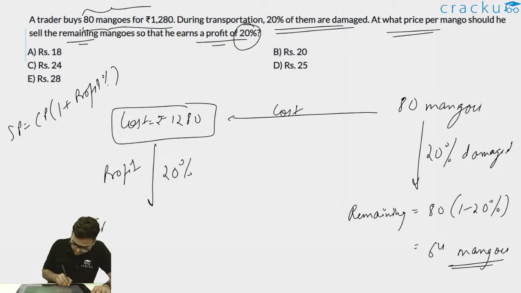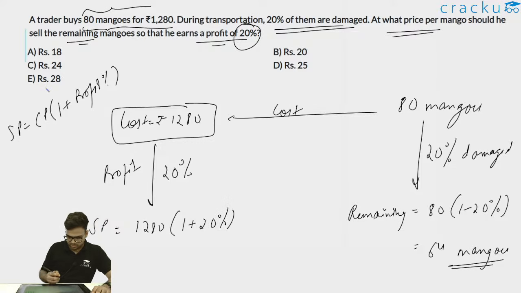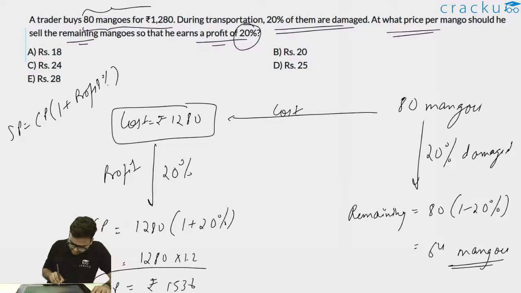So selling price will be 1280 into 1 plus 20%, or 1280 into 1.2, which is rupees 1536. So this is his desired selling price. If the cost price was 1280, he wanted to sell it at a profit of 20%, so his desired selling price is 1536.